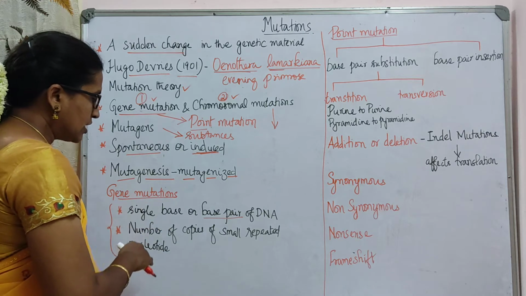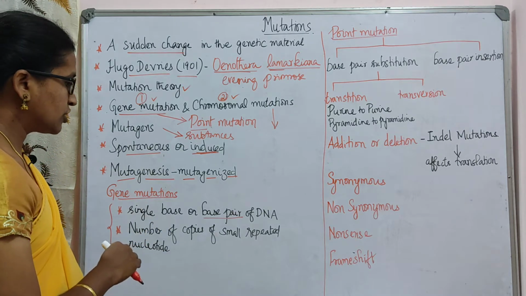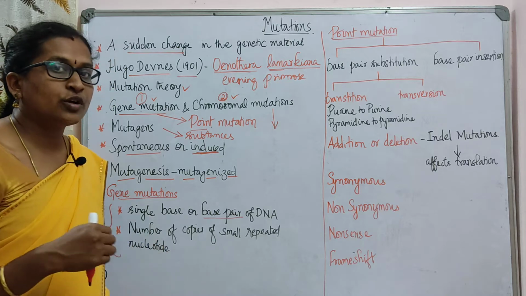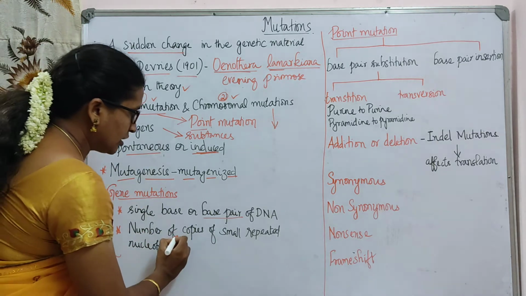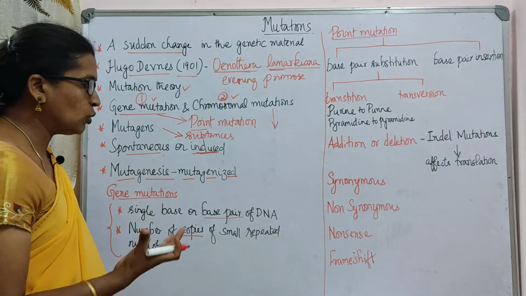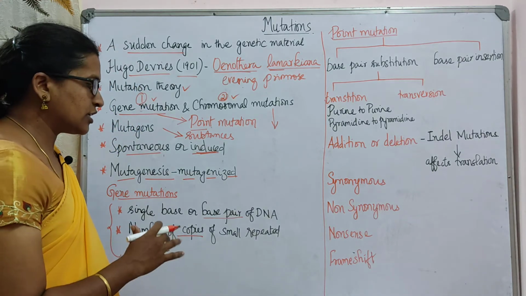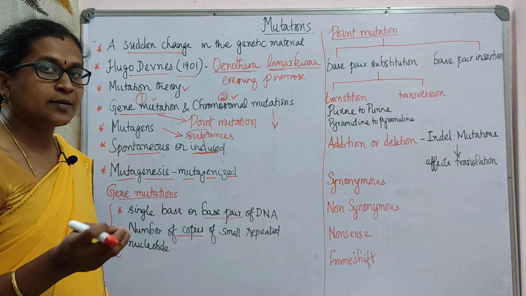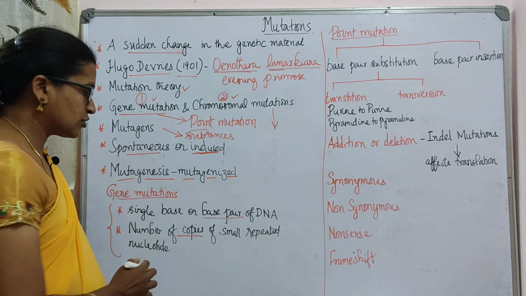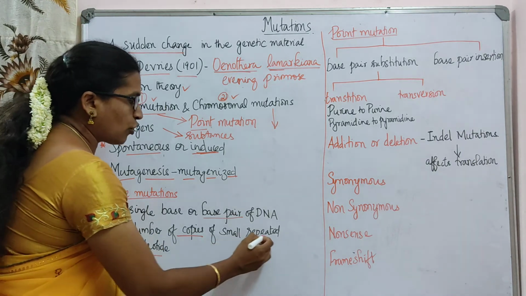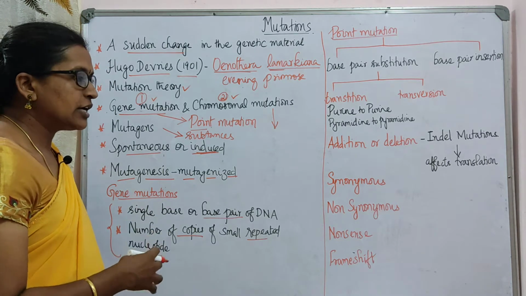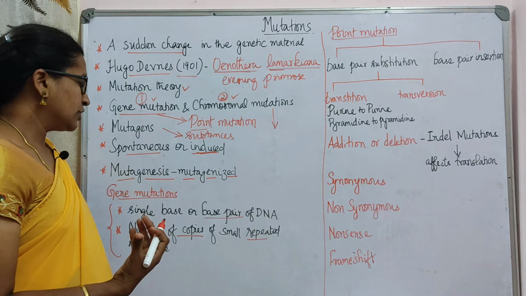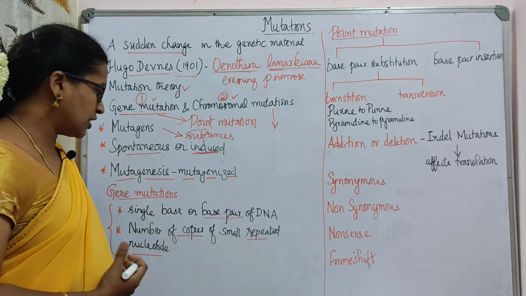Another type alters the number of copies, where small repeated nucleotides increase the number of copies.